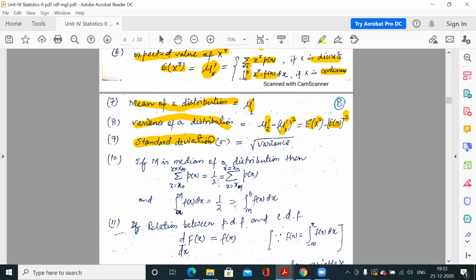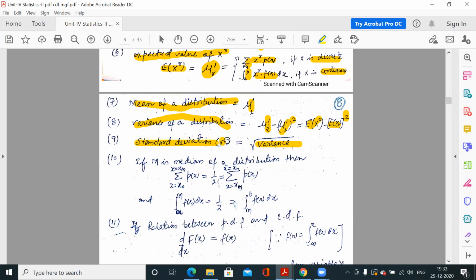Now standard deviation. You know the relation between variance and standard deviation: variance is equal to standard deviation square, so standard deviation is equal to the square root of variance. If the question asks for the variance of a given distribution, you have to calculate the expected value of x square and the expected value of x, and then this combination.